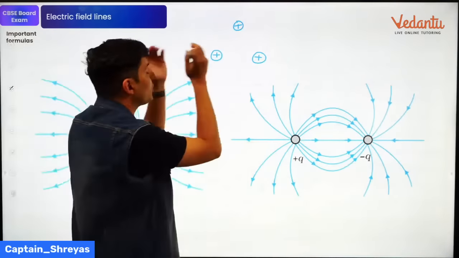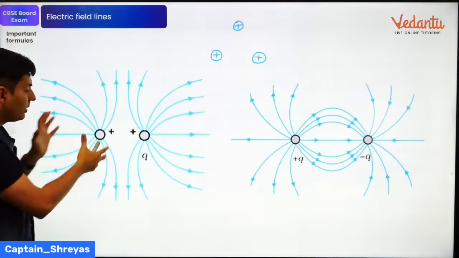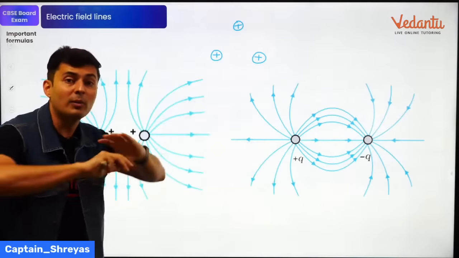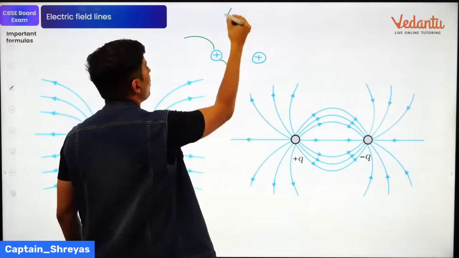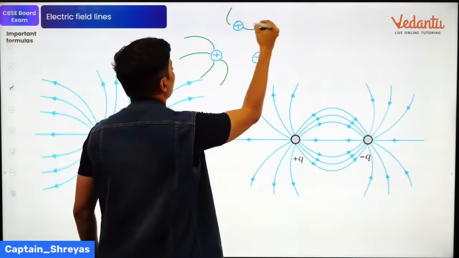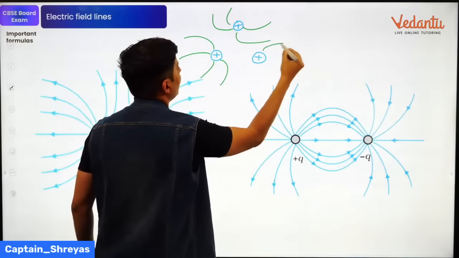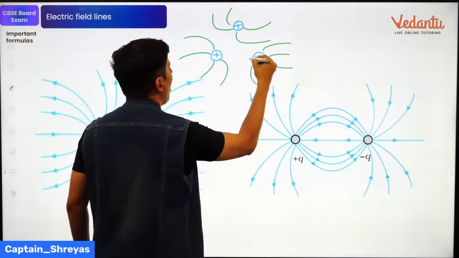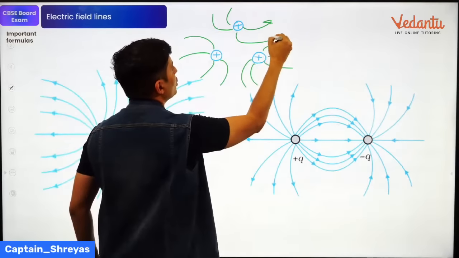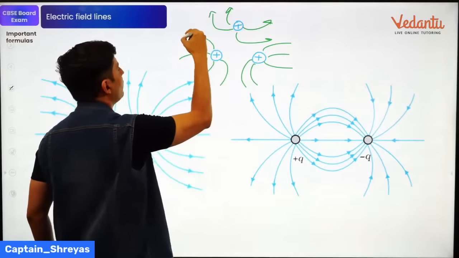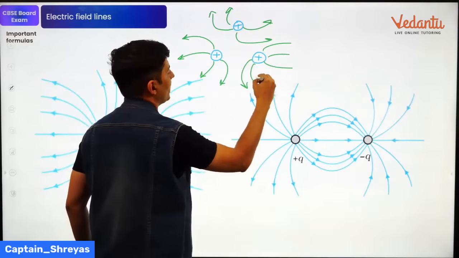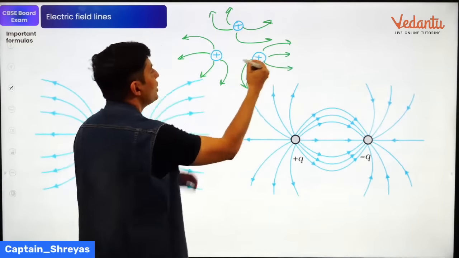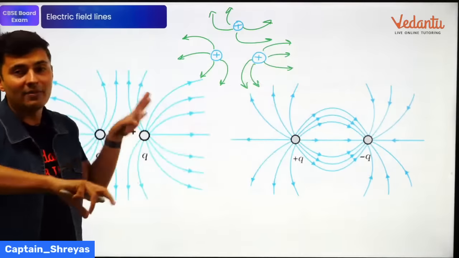If there are 3 charges, the field lines will come out from the positive charge, but they will go away from each other. So you should probably show the field lines going like this. Look at that. The field lines are as if they are getting repelled by all the other field lines. So you should obviously show the arrow mark. If you miss the arrow mark, you are going to lose marks. So do not forget the arrow marks in a hurry. Is that okay? So you can see the field lines are trying to go away from each other.